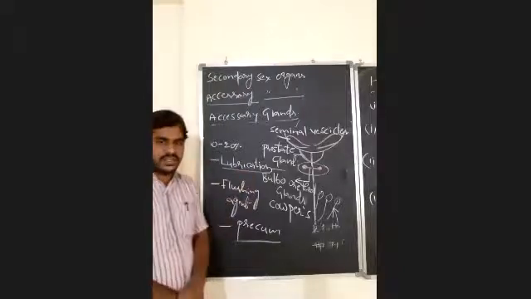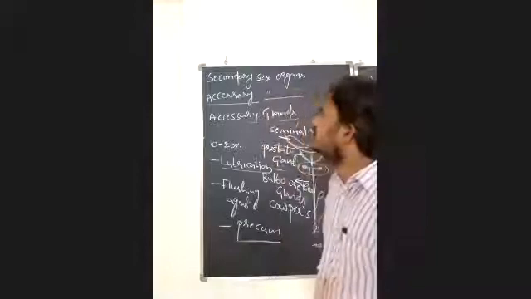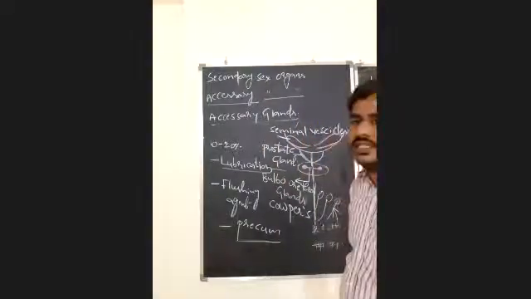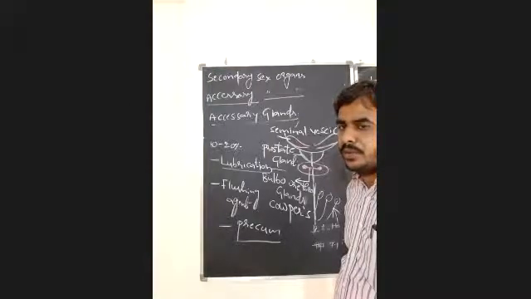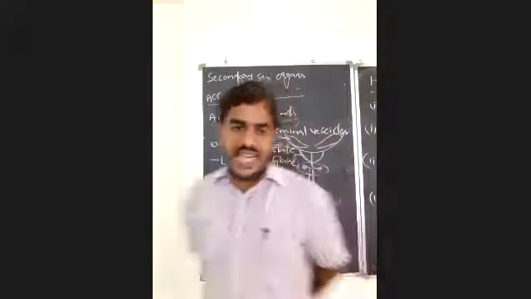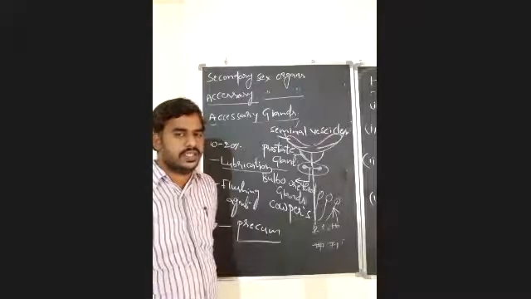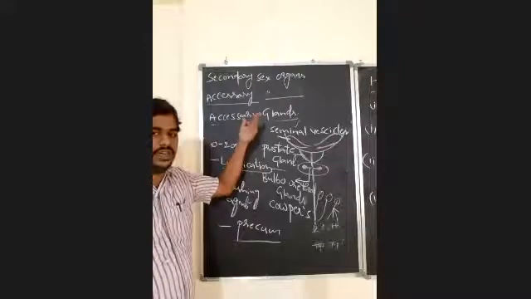Once again, let us recall what we discussed in this class. We discussed the secondary or accessory sex organs associated with the male reproductive system of human beings. First, we discussed accessory ducts. The accessory ducts are essential for the transport and storage of spermatozoa and also involved in their nourishment. These accessory ducts do not play any role in the production of gametes. Accessory means additional or associated structures.